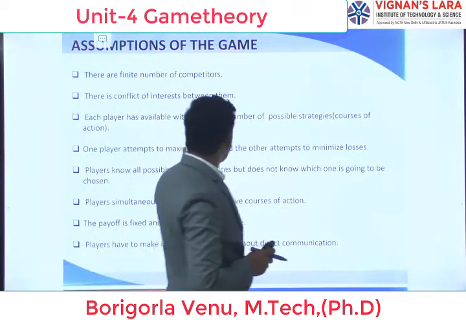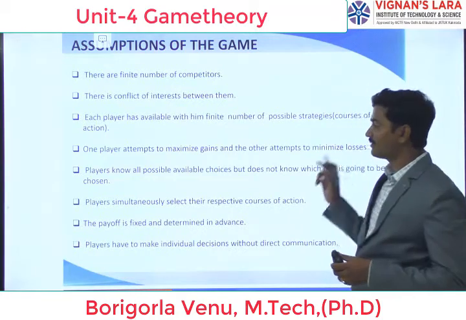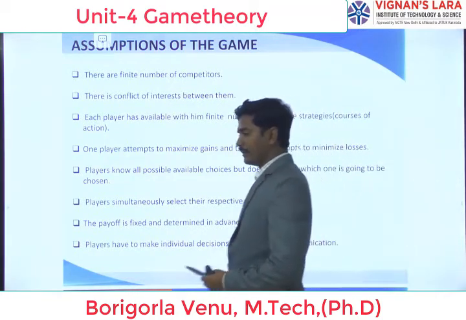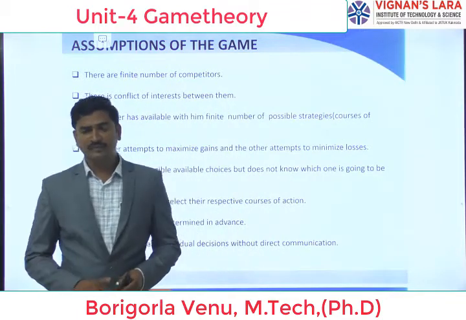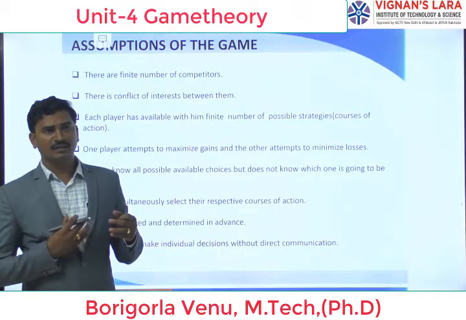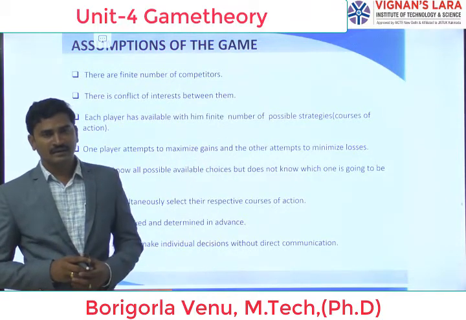One player attempts to maximize the gain and the other attempts to minimize losses. Among the 11 players, each plays their own strategy for maximizing the gains as well as minimizing the losses.